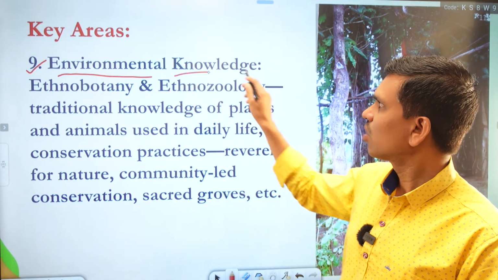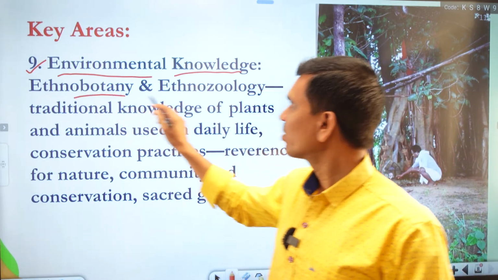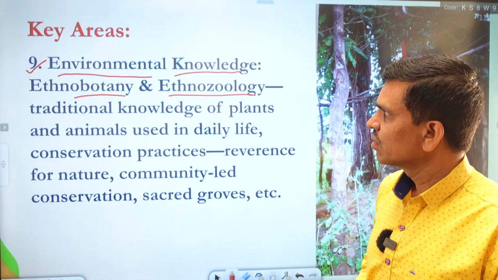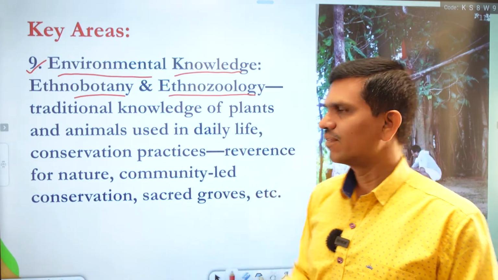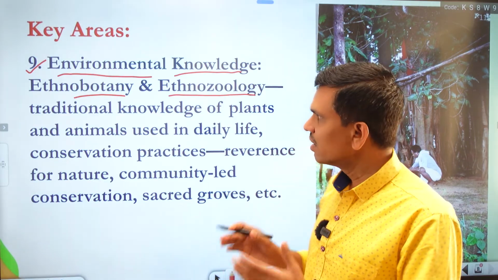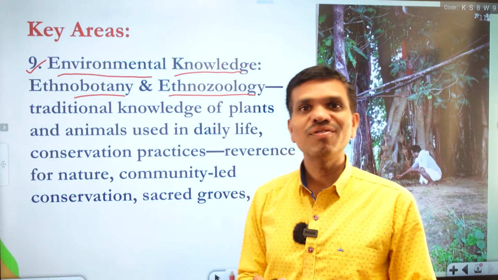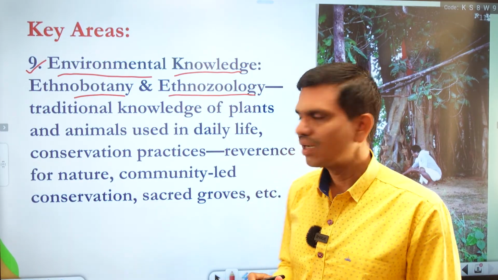So, environmental knowledge. This is also one of the important branches, in which we find ethnobotany and ethnozoology, the traditional knowledge of plants and animals used in daily life. As India is known for its multilingualism and multiculturalism, in the same way India is also known for its flora and fauna and diversity, geographical diversity, geospatial diversity.